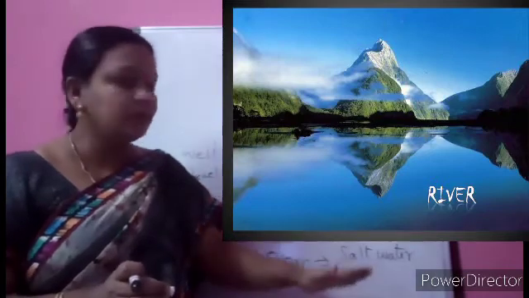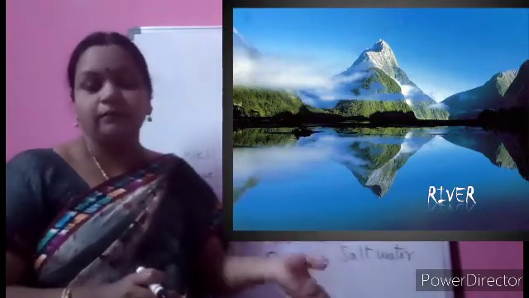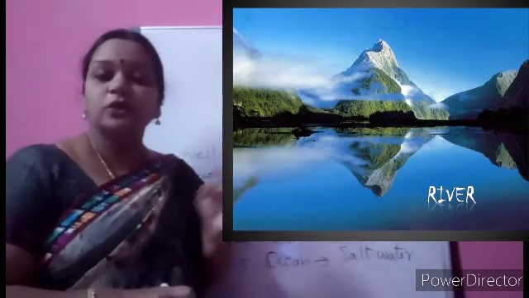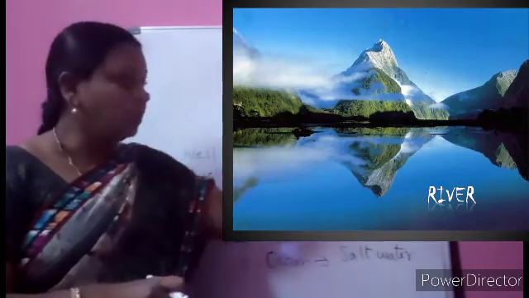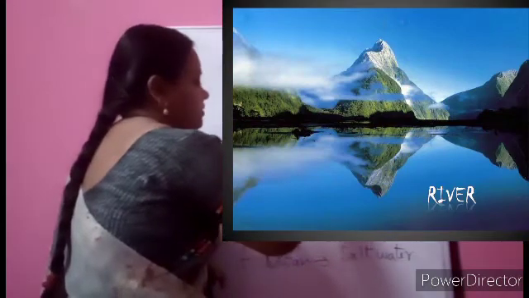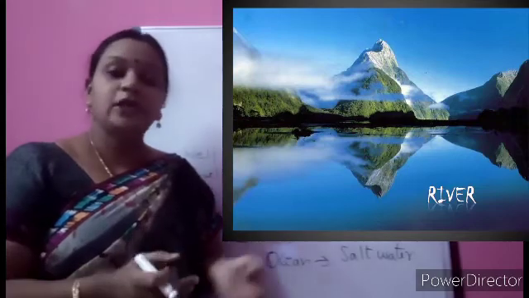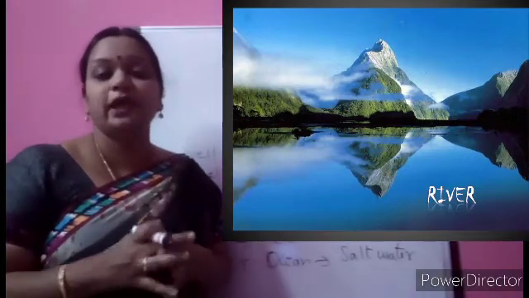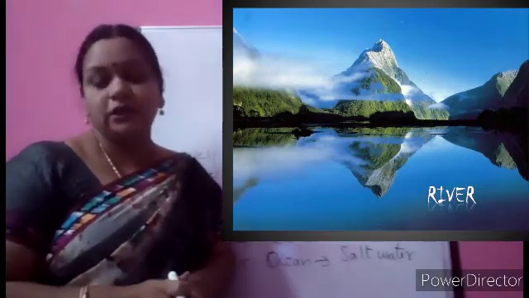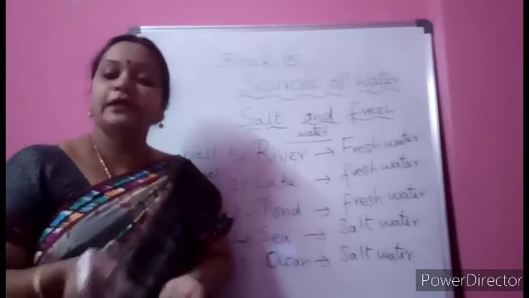So this is how the water bodies differ, not only based on their land on the sides, they also differ in the water they have. River, salt and fresh water. Some of them have fresh water, very few have fresh water. Sea and ocean, even though they are so big and they have so much water, the water is salty and it is unfit for cooking, drinking and all.